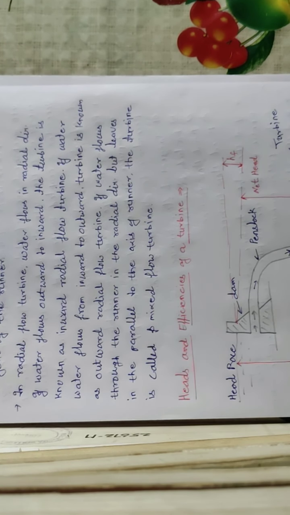Next, tangential flow turbine, in which water flows in tangential direction. Radial flow turbine, in which water flows in radial direction. Now we discuss heads and efficiencies of a turbine.